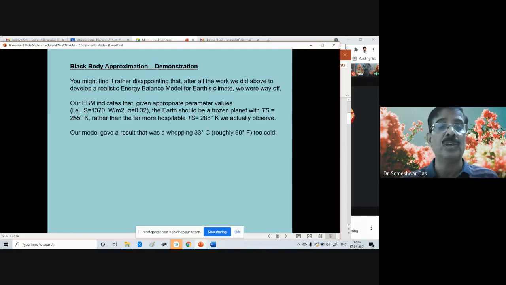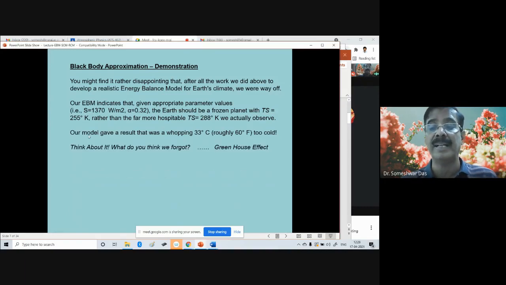So our model gave a result that was about 23 degrees centigrade, roughly 60 degree Fahrenheit, too cold, by the idealized computation. So think about what we forgot, and that is the greenhouse effect. We have not considered the greenhouse effect so far.